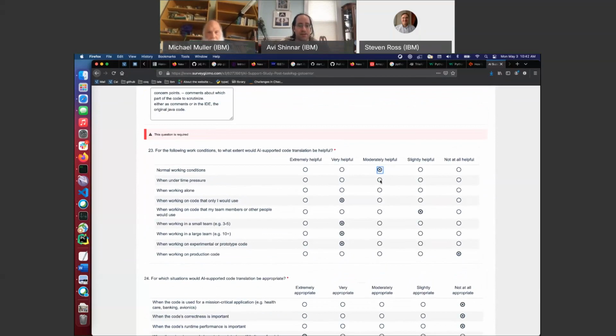Moderately under time pressure, it's a scary thing because on the one hand, it could be really helpful. On the other hand, it might take longer to find the problems, right? If you get lucky, it's faster. If you have to debug it extensively. When I'm working alone, actually, I'm going to say for this one, very helpful. And honestly, because of the syntax things, I think I am going to be pessimistic and downgrade these.